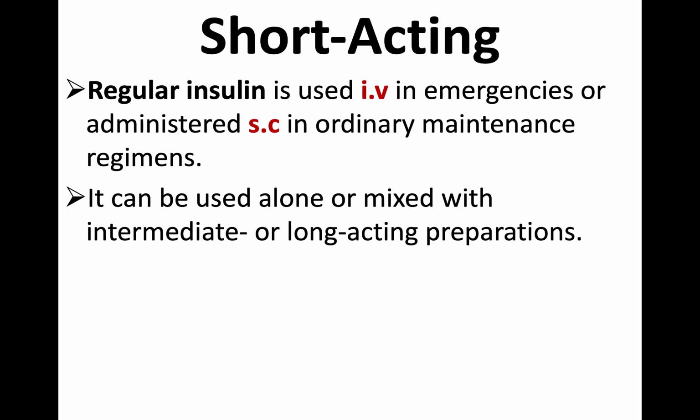And as I told you, it can be used alone, as a sole agent, but to cover more time with a single injection, it can be mixed with long-acting drugs or intermediate-acting preparations. So what happens? The short-acting one has an immediate onset, whereas the longer acting one can cover a longer period.